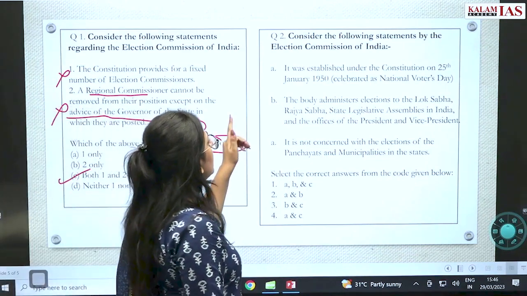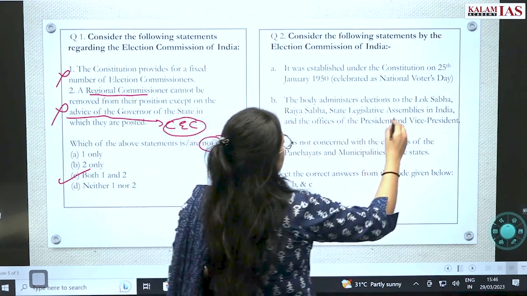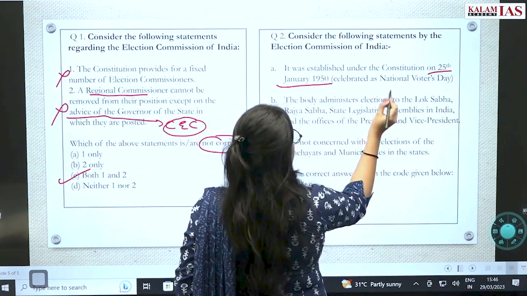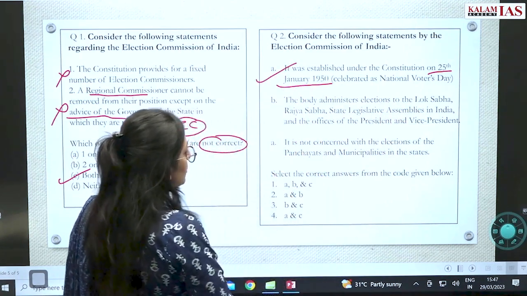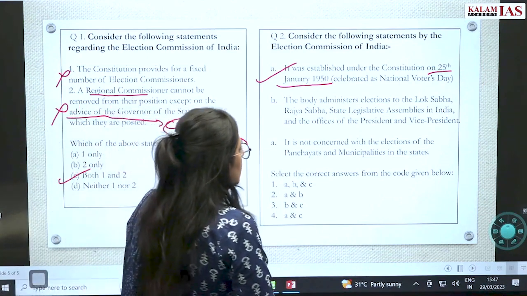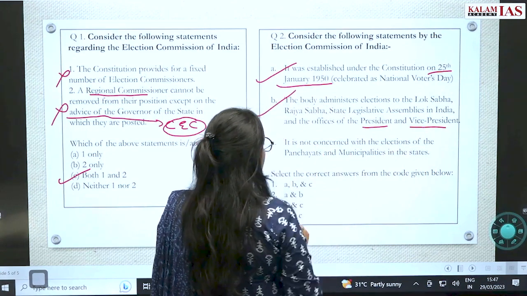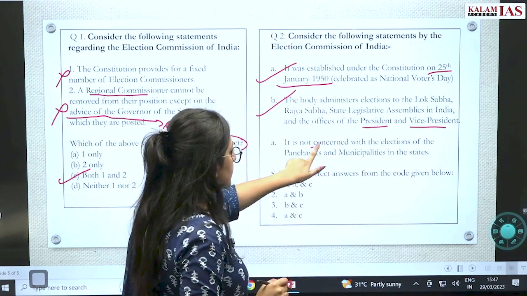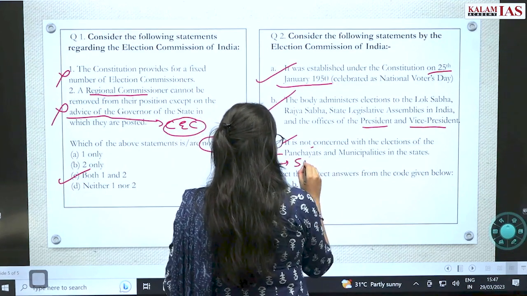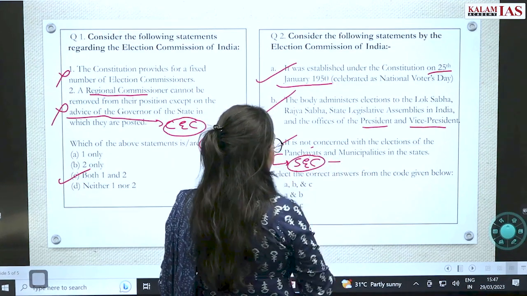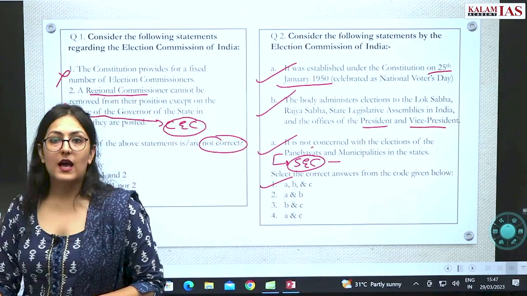Let's look at this. The Election Commission was established under the Constitution on 25th January 1950, celebrated as National Voters' Day. This is right. The body administers the elections to the Lok Sabha, Rajya Sabha, state legislative assemblies, and the office of the President and Vice President. This is true. And it is not concerned with the election of panchayats and municipalities in the states. This is also true, because for them there is the State Election Commission. So the correct answer will be all of these 3. I hope you have understood this.